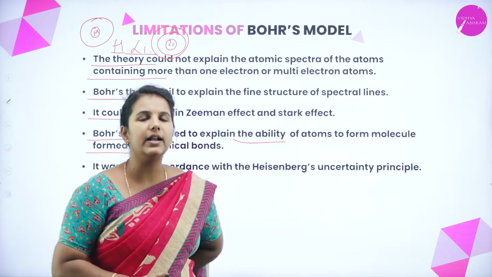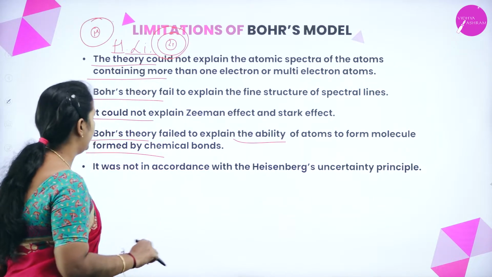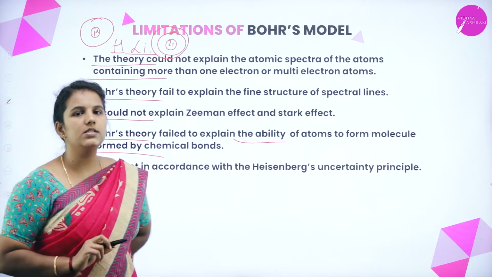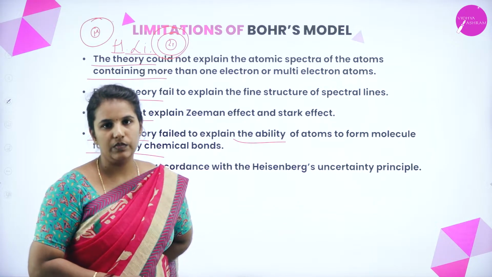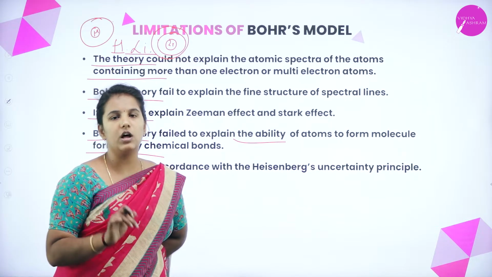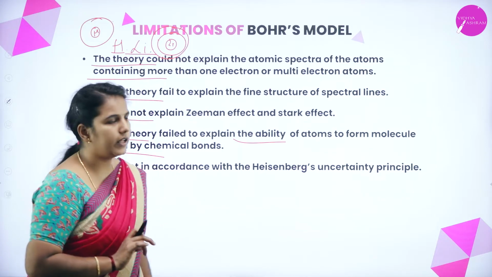This is not completely explained by the Bohr theory, and it was not in accordance with the Heisenberg uncertainty principle. So these are the four different limitations of the Bohr atomic model.